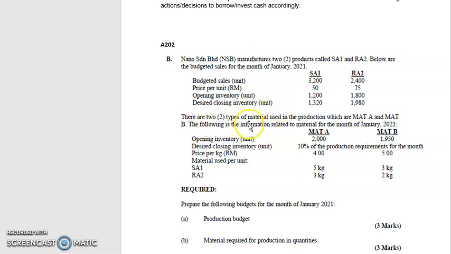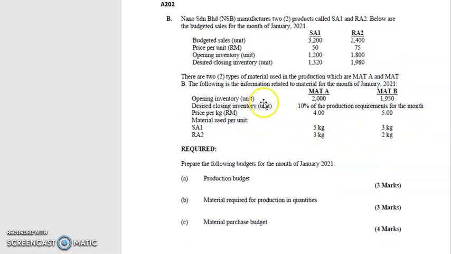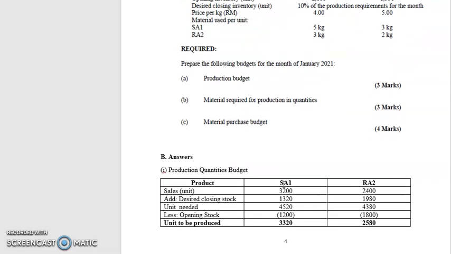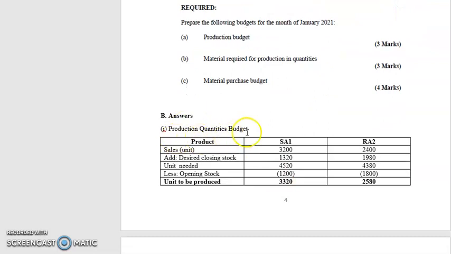There are two types of material used in the production, which are Mat A and Mat B. The following is the information related to material for the month of January 2021. We get the opening inventory, desired closing inventory, price per kg, and material used per unit for SA1 and RA2. First, you have to do the production budget. Second, material required for production in quantities, and the material purchase budget.